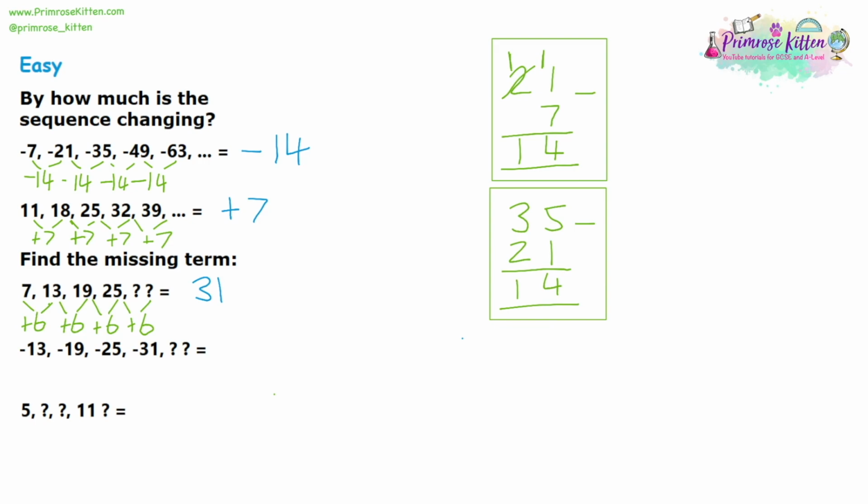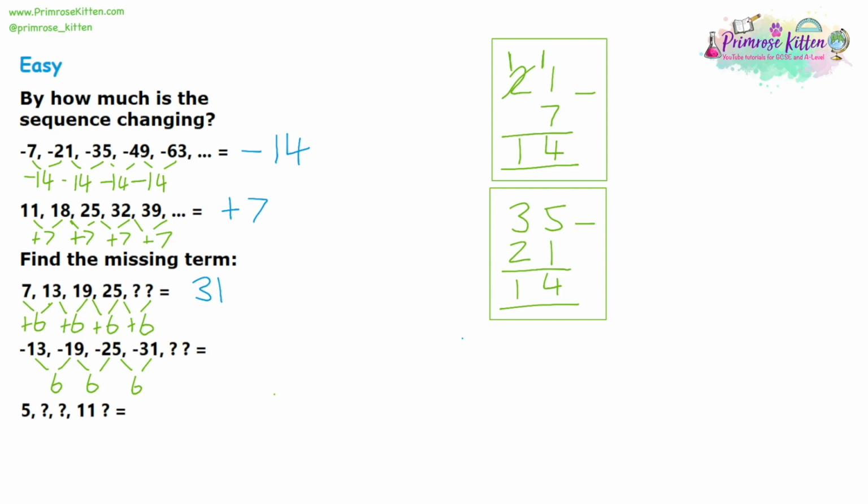Moving on to question 2. We've got negative numbers again, but we'll ignore the negative numbers to start with. So we have 13, 19, 25, and 31. So from 13 to 19, again, that's going to be another plus 6 question. And then from 19 to 25, it's going to be another plus 6. And then from 25 to 31, that'll be another plus 6.